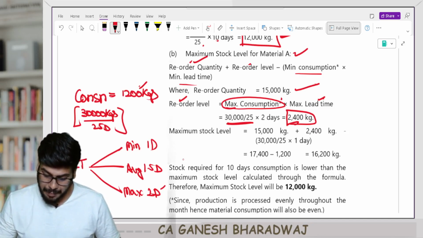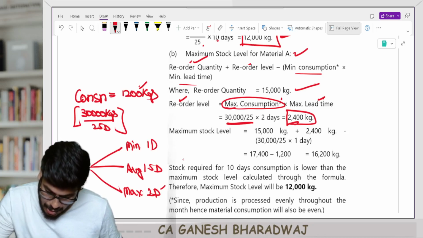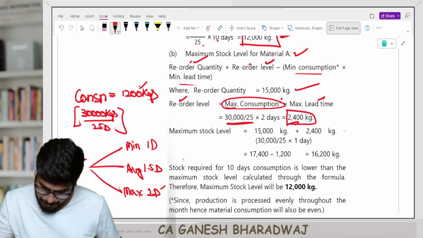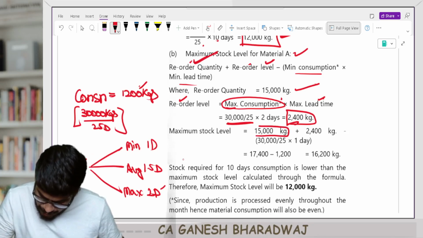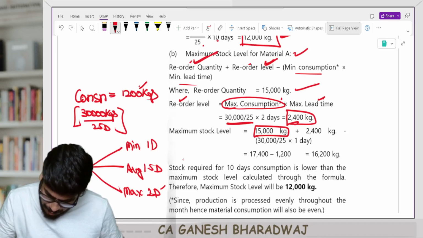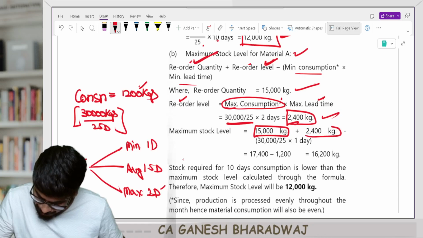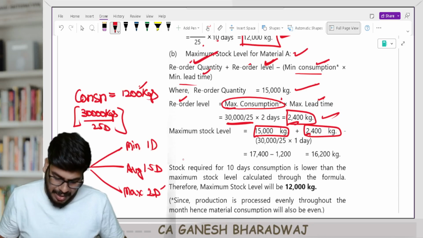Now, what is going to be my maximum stock level? It is reorder level plus reorder quantity, that is 15,000 kgs, minus minimum consumption into minimum lead time.